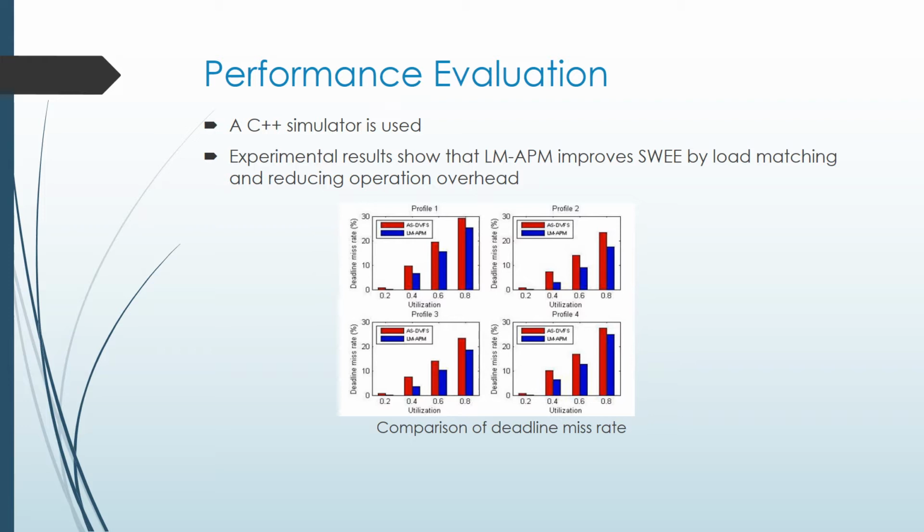A discrete C++ simulator is used to evaluate the performance of this algorithm. The following figure shows the comparison of deadline miss rates of ASDVFS and LMAPM. Experimental results show that LMAPM improves the system-wide energy efficiency by load matching and reducing operation overhead. Naturally, the improved energy efficiency leads to the lower deadline miss rate.